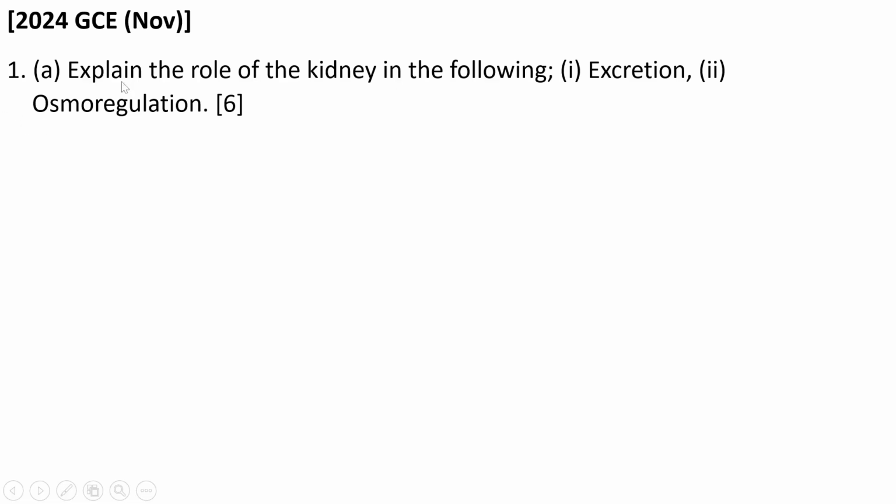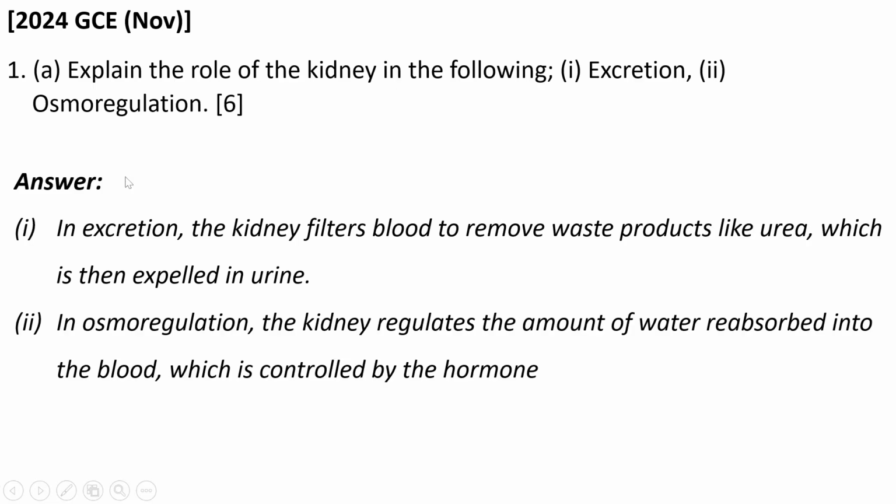So you explain the role or the function of the kidney in this process called excretion and in this process called osmoregulation. So in answering, you say in excretion, the kidney filters blood to remove waste products like urea, which is then expelled in urine.